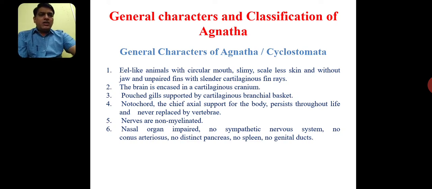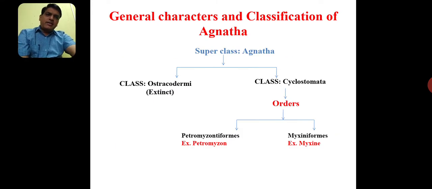If you see the classification, the cyclostomes are classified like this. No doubt, these are included in the vertebrates, group craniates, then the class Agnatha, and its two classes. One is called Ostracodermi and the other is called Cyclostomata. The Ostracodermi include the species of armed fishes, fishes with circular mouths, but all these species of ostracoderms are extinct.